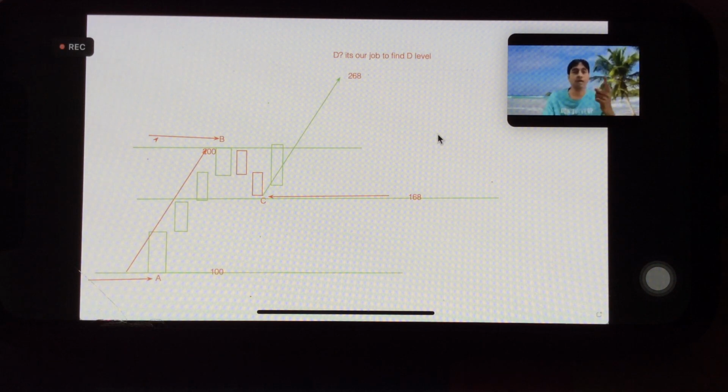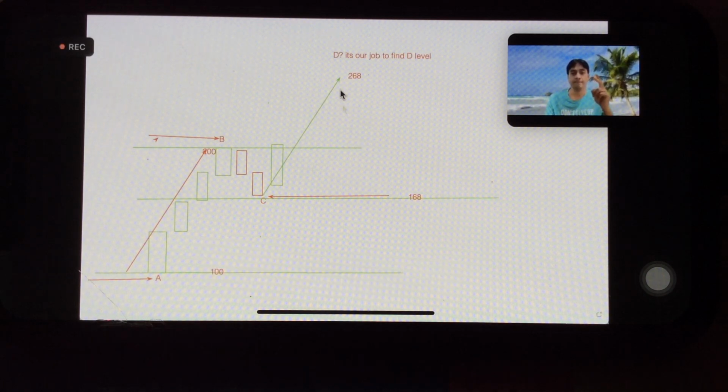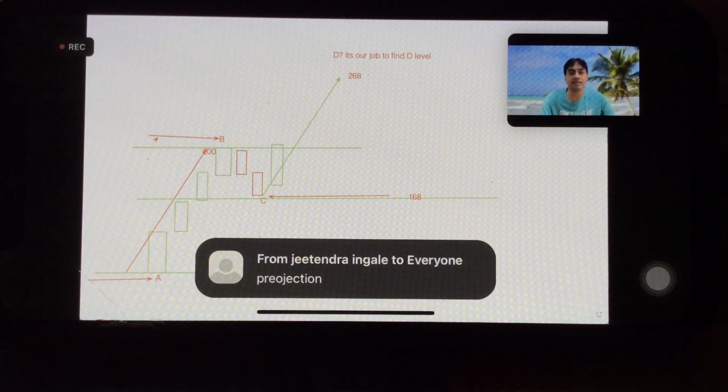This is one way. In the PRZ for ABCD, we want two Fibonacci levels. The first way is mathematical. We'll go to the slide so we will understand it.